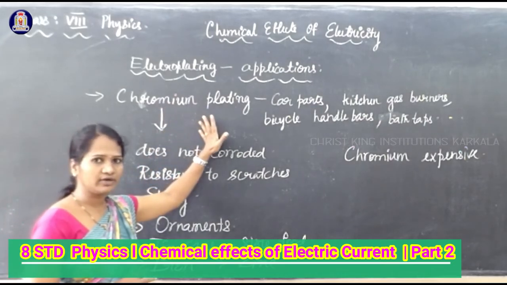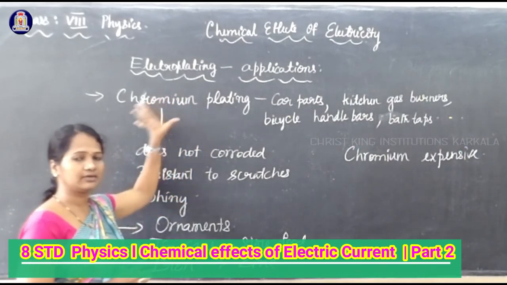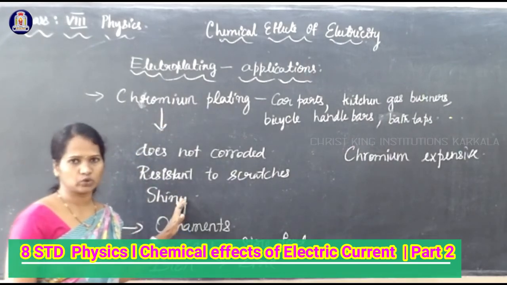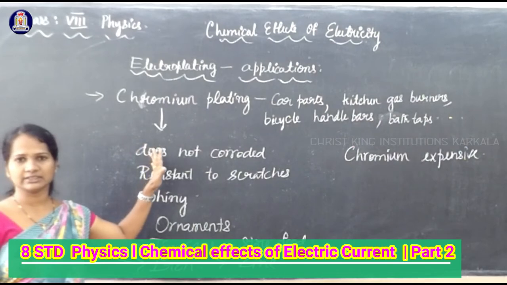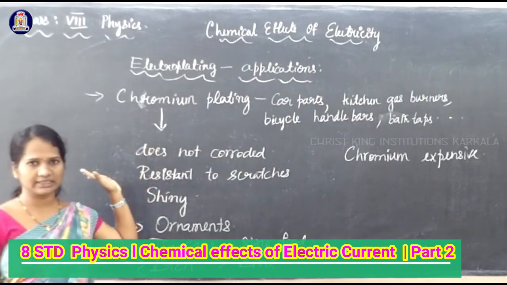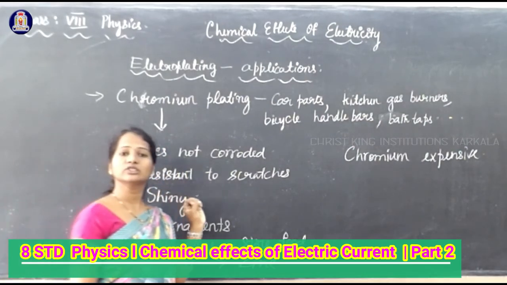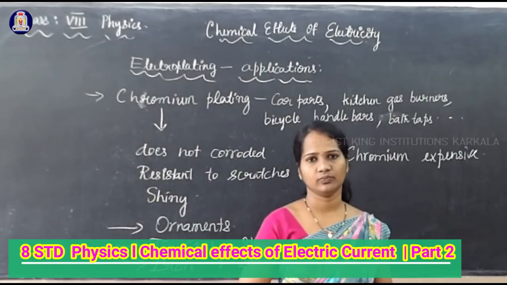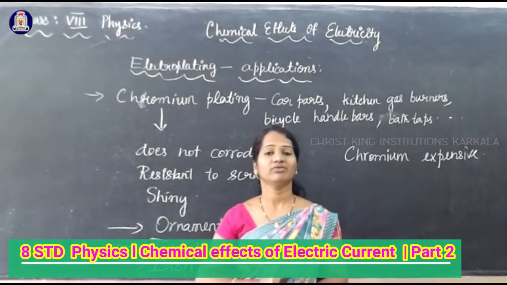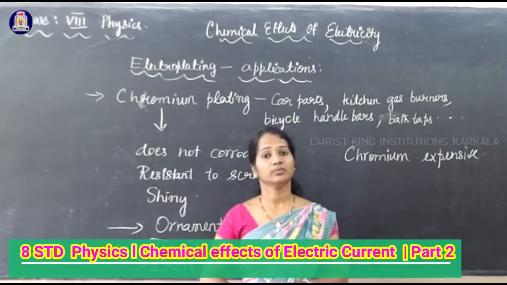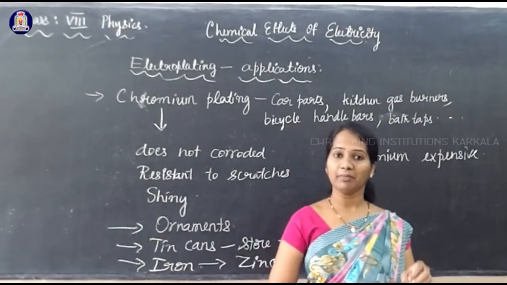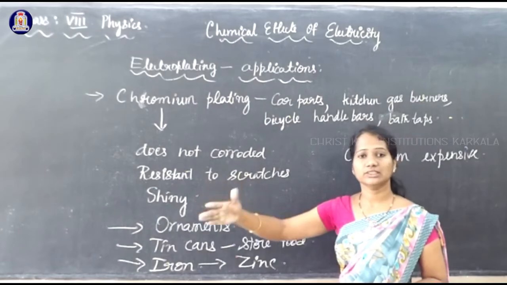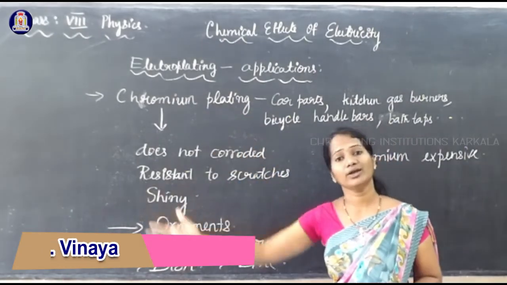The advantages of chromium: it has a shiny surface, it is corrosion resistant, it does not get corroded very easily, and it is resistant to scratches. But chromium is very costly, therefore the whole object cannot be made of chromium. Therefore, these objects are made of some cheaper metals and chromium is deposited over that metal.